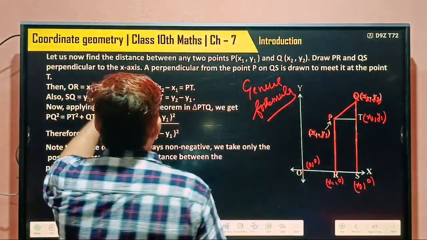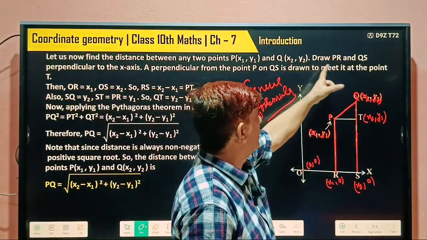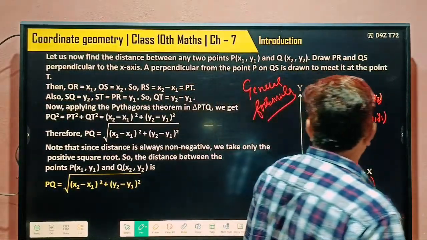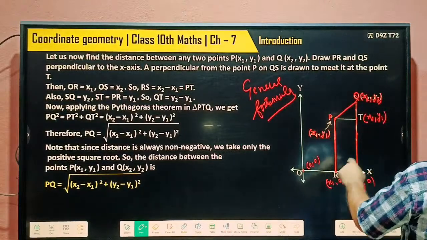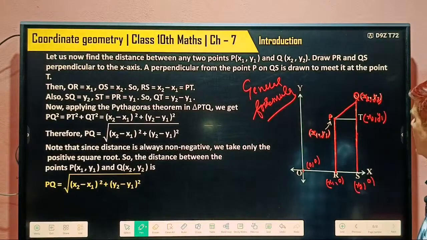So let us now find the distance between any two points P(x1, y1) and Q(x2, y2). Draw PR and QS perpendicular to the x-axis.